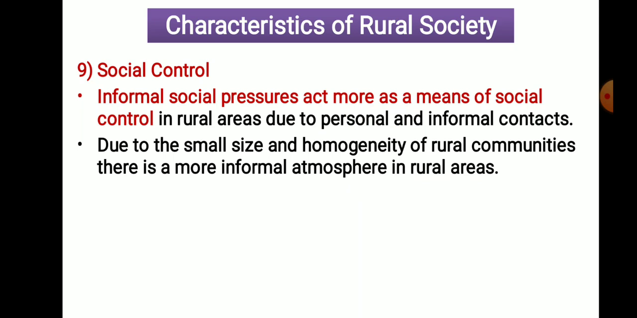Social control is nothing but controlling the behavior of society. And how is it possible with the help of an informal atmosphere? For example, if violence occurs in a village, that violence is going to be controlled by the elder persons or experienced persons, or what we can say the higher authority present in the village. So we can refer to that as informal social pressure.